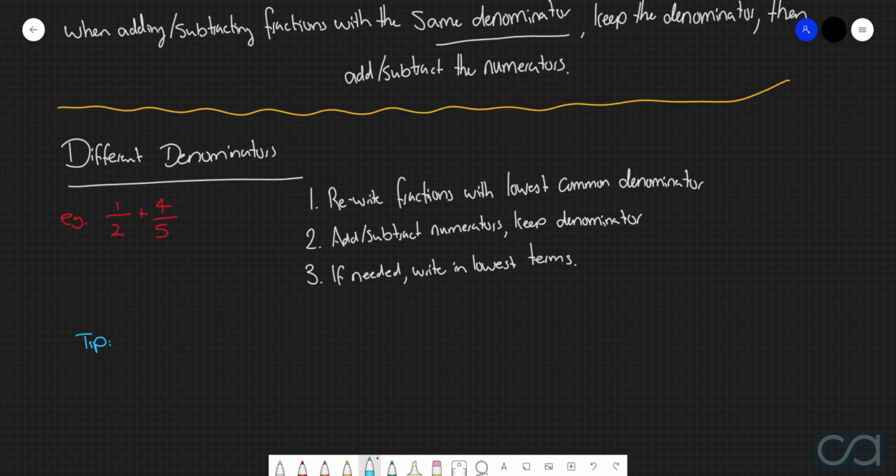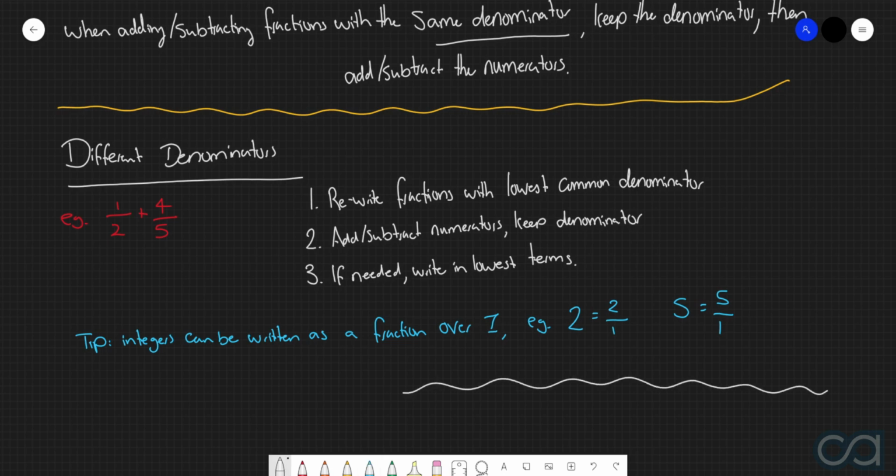Well, as it turns out, integers can be written as a fraction over 1. For example, 2 can be rewritten as 2 over 1. 5 can get rewritten as 5 over 1, and so on. So whenever you're doing questions like this that involve integers, you will need to rewrite the integers as a fraction over 1, which you can then manipulate using the lowest common denominator.